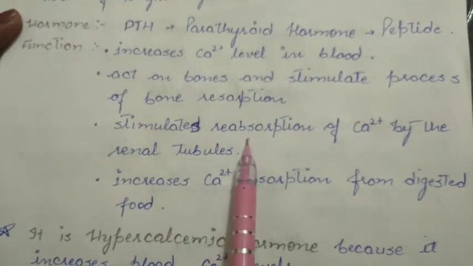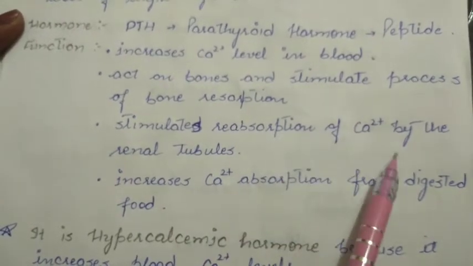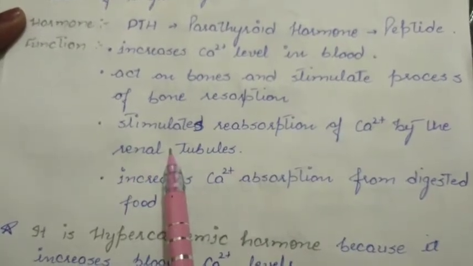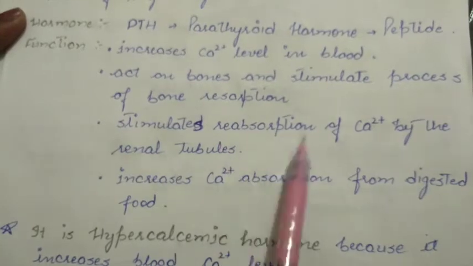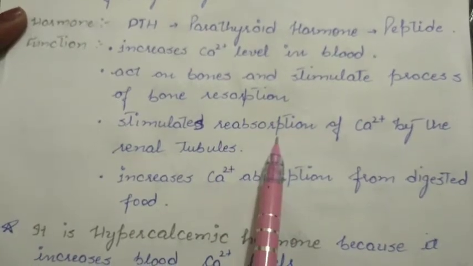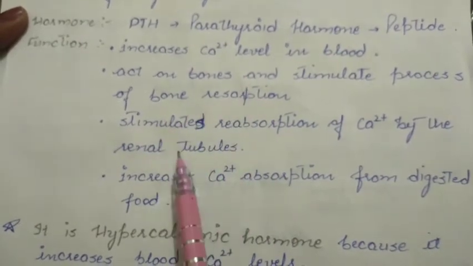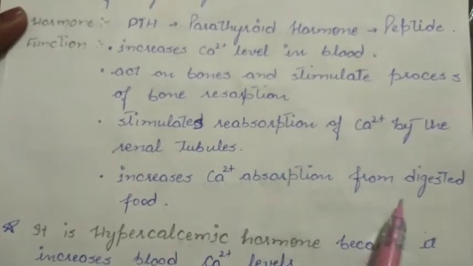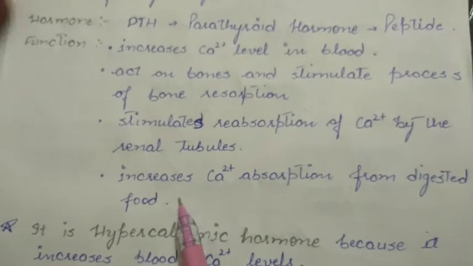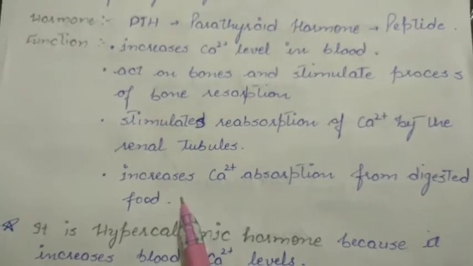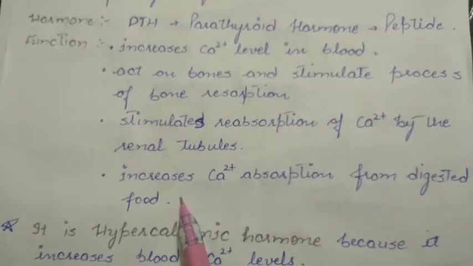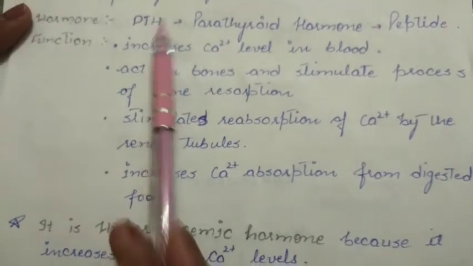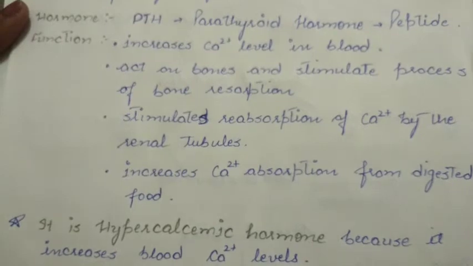Next, it stimulates the reabsorption of calcium 2 positive ion by the renal tubules. Renal tubules means kidney tubules from the nephrons. As the reabsorption increases, the blood level of the calcium 2 positive ion increases. Next, it increases the calcium 2 positive ion from the digested food. From the food that we take via mouth, the absorption of calcium 2 positive ion is increased in the intestinal tract under the influence of parathyroid hormone.